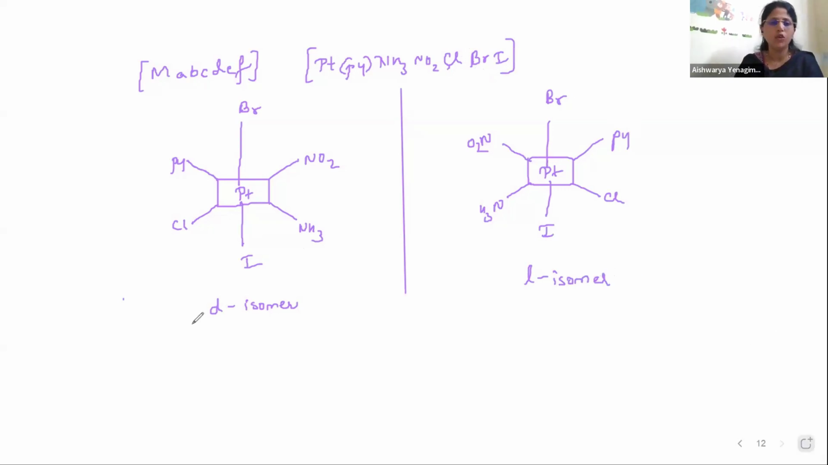L isomer. Or you can write this as plus isomer, and this as minus isomer. Signs are just the conventions to say whether it is at the right side or at the left side. Plus sign means right side, minus sign means left side.